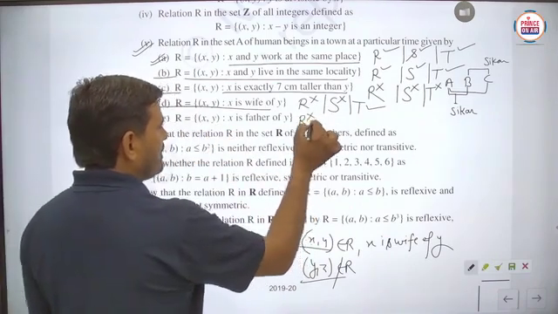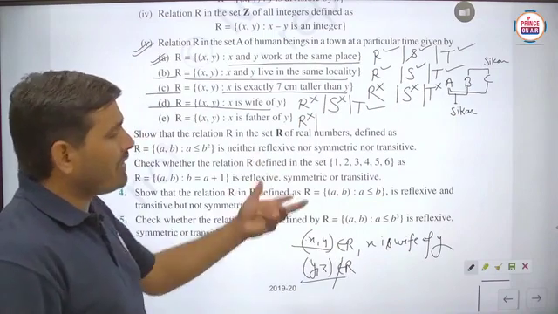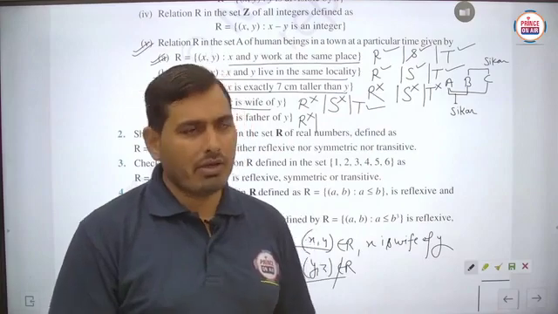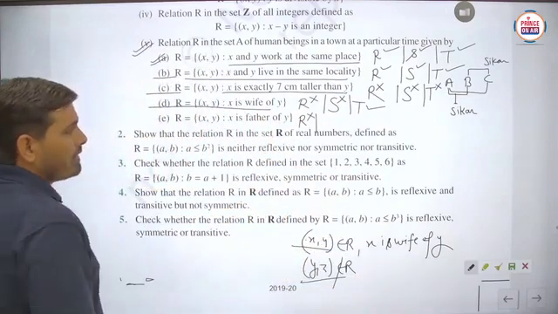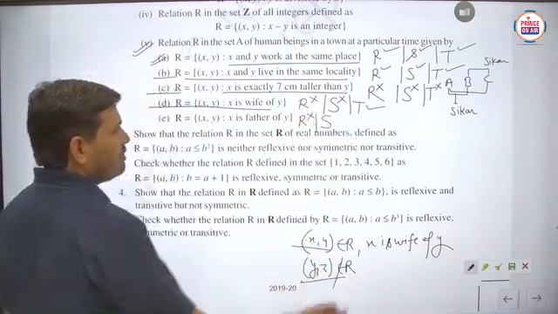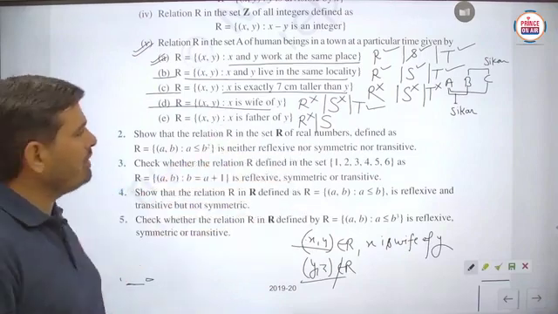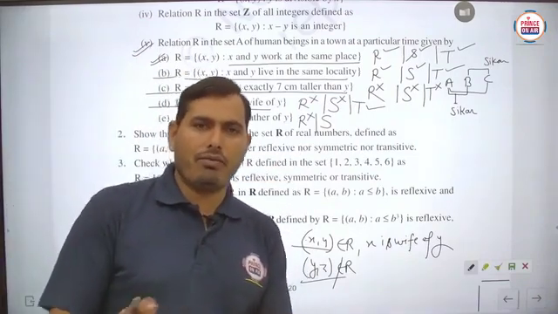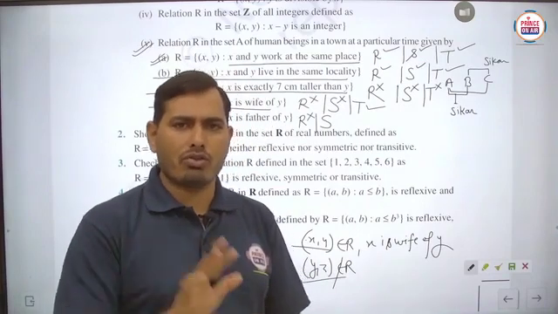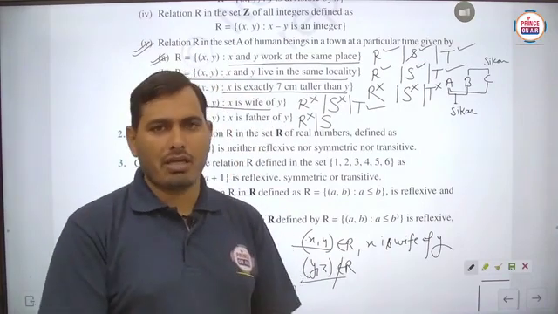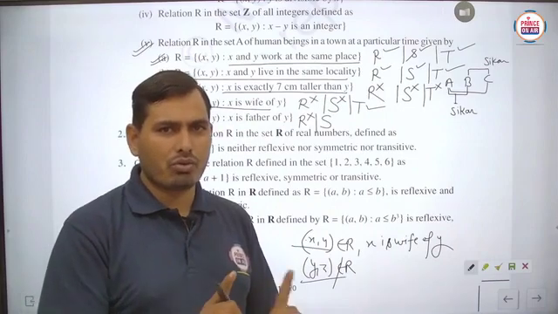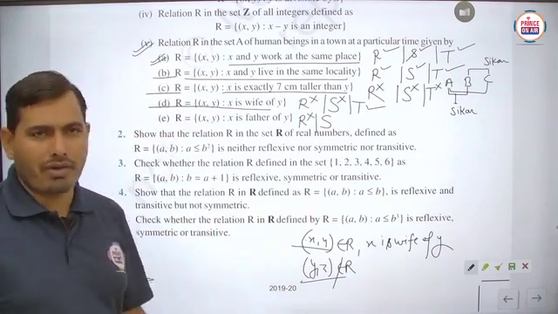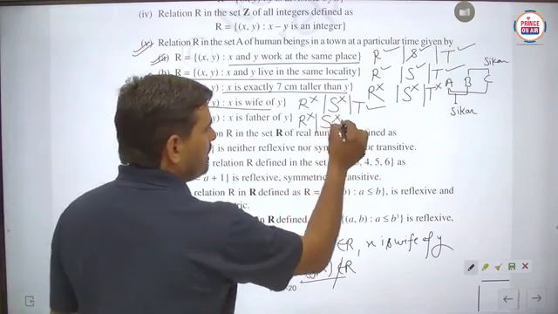This is not reflexive, because if it is reflexive, suppose any person is to be taken, then it cannot be father to itself. So definitely it should not be reflexive. Symmetric. Suppose X is father of Y, then definitely (Y, X) belongs to R. But can you check the reverse, (Y, X)? Then it should not be possible, because X is father of Y, then Y cannot be the father of X. So it is not symmetric.